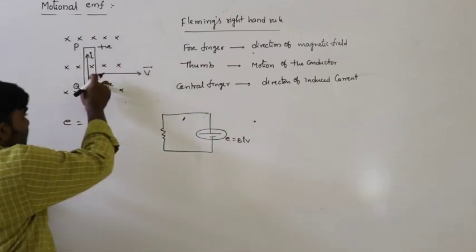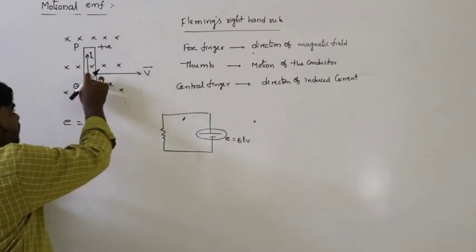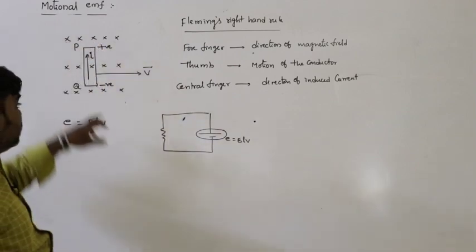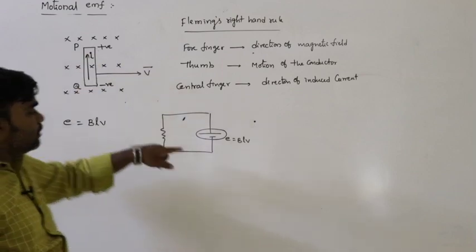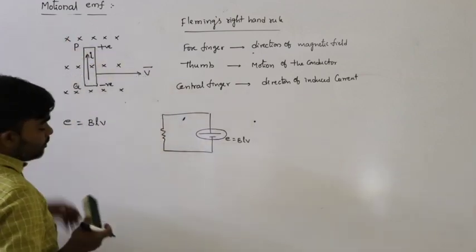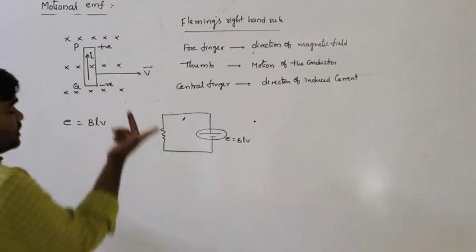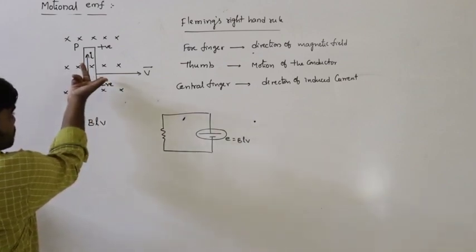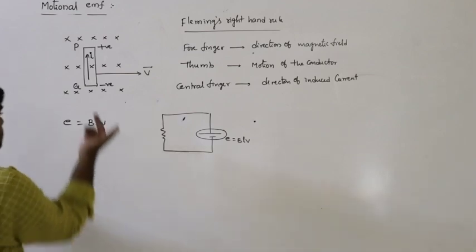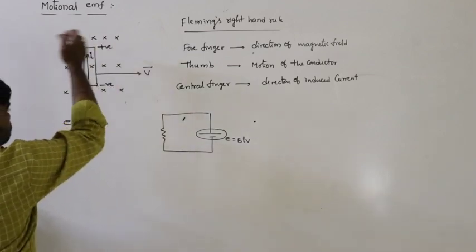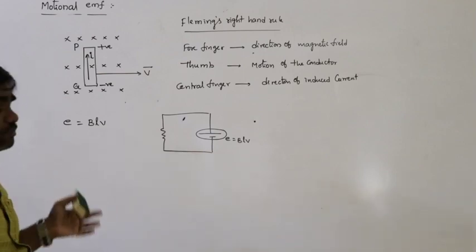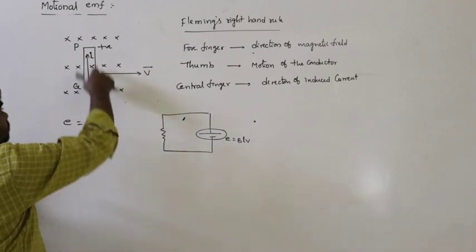So inside the battery, or inside the cell, the current flows from the negative terminal to the positive terminal. That is why this acts as the energy source. Remember that in any situation, the central finger indicates the direction of the current. So the current flows from negative terminal to positive terminal, negative to positive.